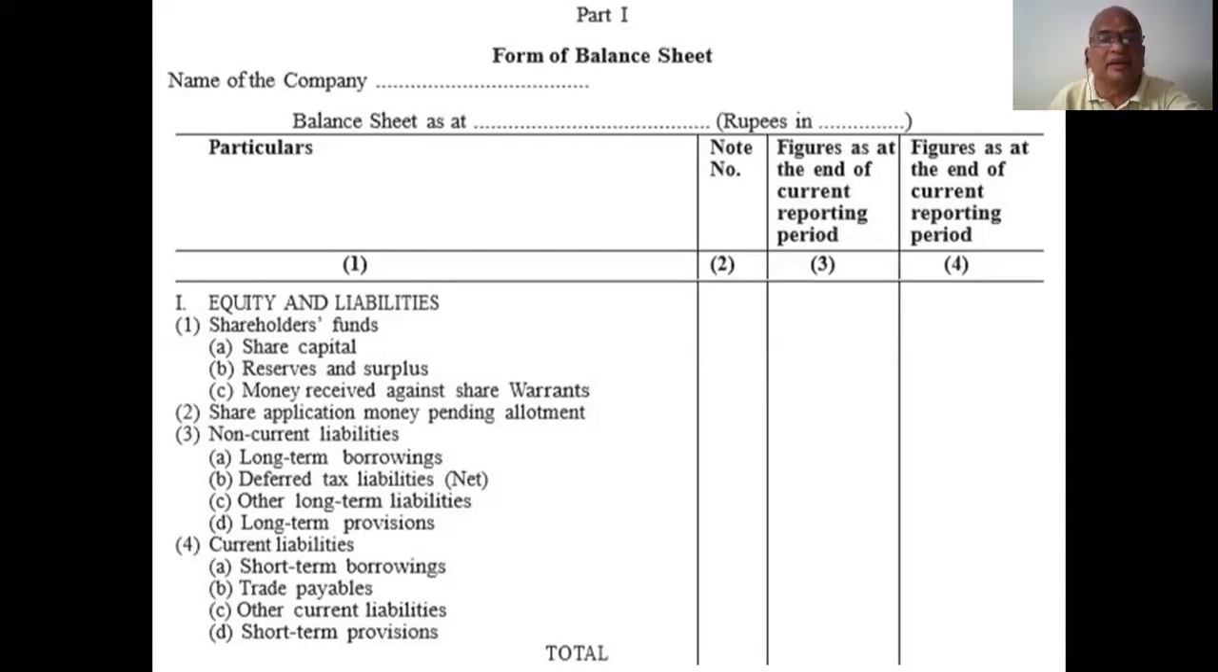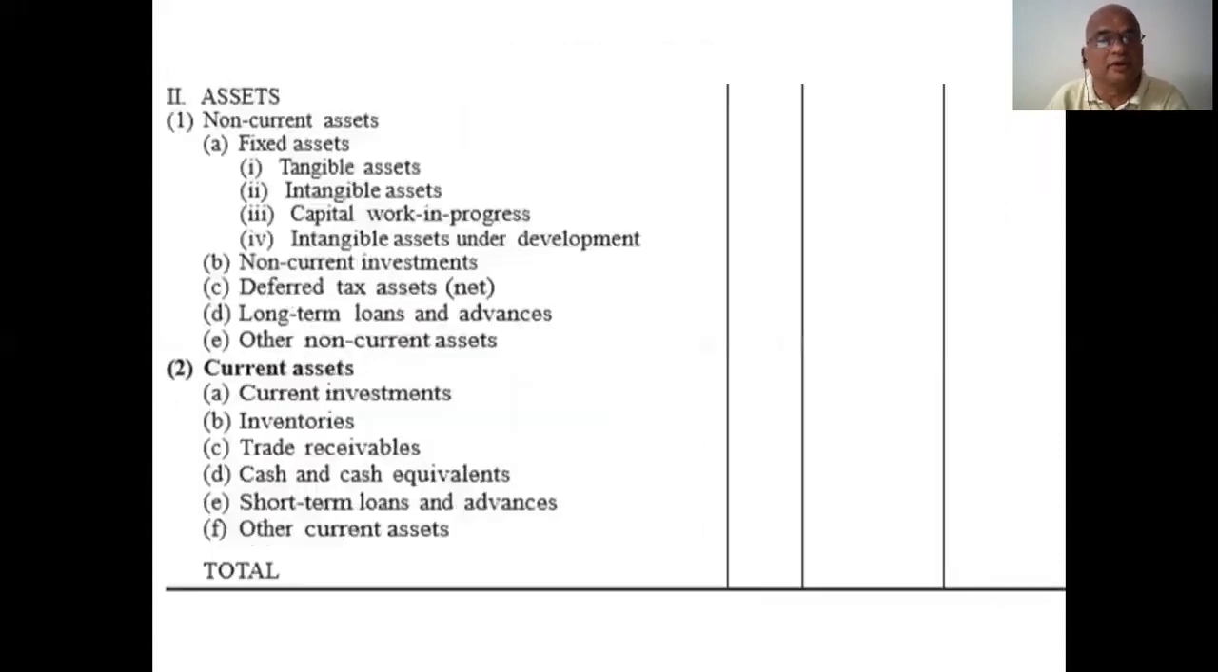The first heading is equity and liabilities. Under this, you mention all these items. The second heading is assets. Under this, current assets and fixed assets. According to this, the above total and this total must be equal. Then only the balance sheet is completed.